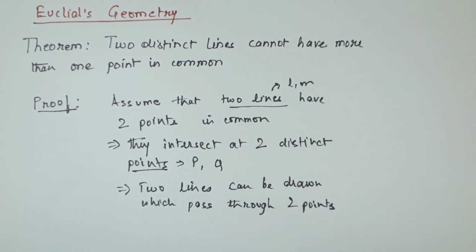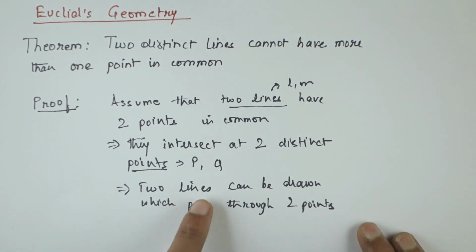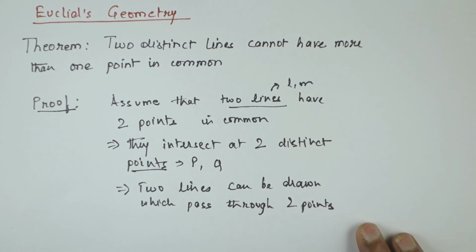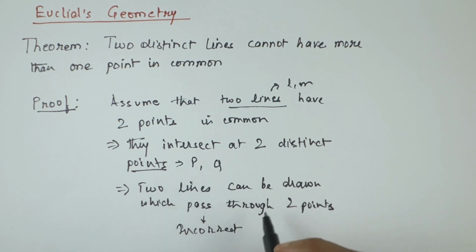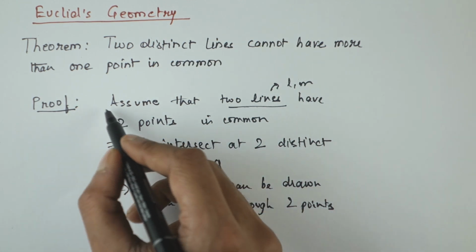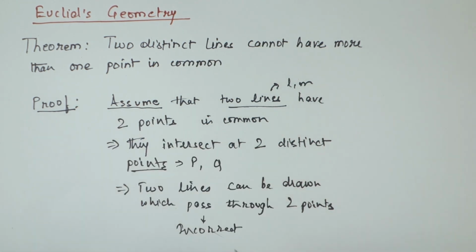Now this statement which we have here says that there can be 2 lines which will pass through these points, which is incorrect because it violates Euclid's first postulate. Therefore, this statement is incorrect because it violates Euclid's first postulate. Hence we can say that this assumption is incorrect.